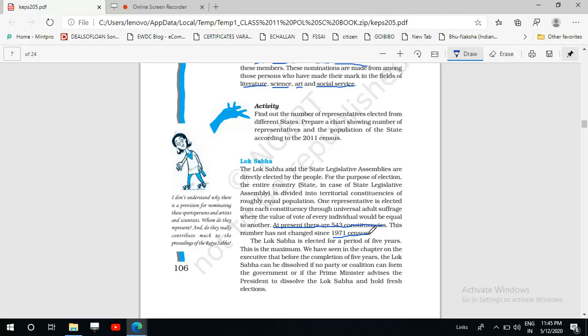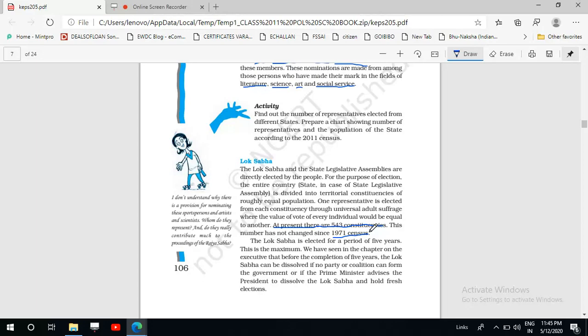So the number of members of the Lok Sabha is 543, plus 2 members nominated by the president if the president feels that the Anglo-Indian community has not got representation in the Lok Sabha. Then in that case, the president can nominate 2 members of the Anglo-Indian community.